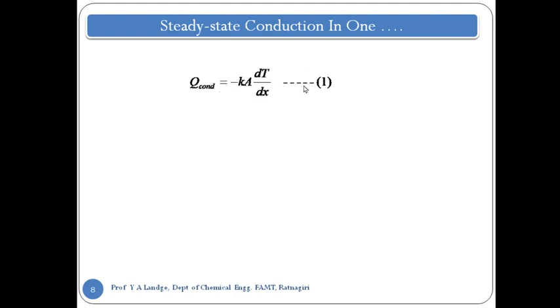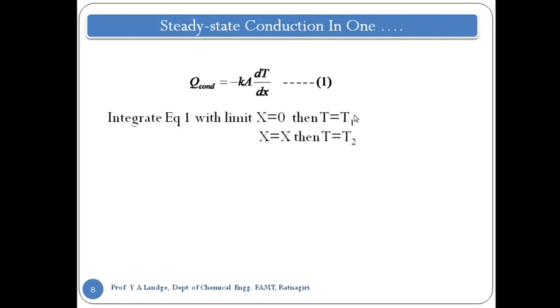by dx. We represent this as equation number 1, and now we are putting the conditions on it to solve this particular equation in a simple format. So we are integrating equation number 1. As we know, Q varies depending on the temperature difference, the thickness, the area, and the conductivity. Now in equation number 1, we consider K a constant, so thermal conductivity is constant.